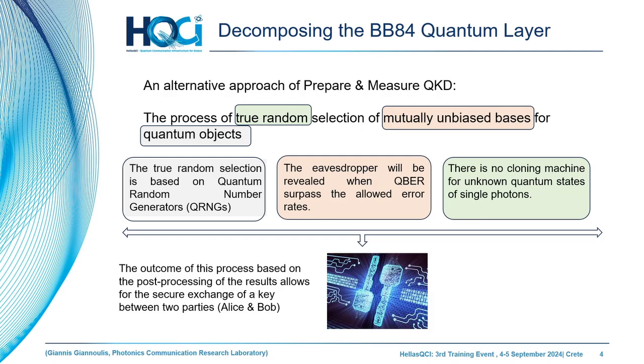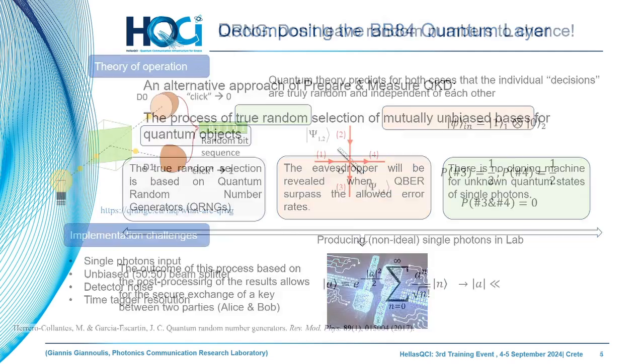The second block, mutually unbiased bases, to create the physical qubits, as we can see later, this very important algebra operation of mutually unbiased bases. And why are we protected in the quantum era? Because we exchange quantum objects, single photons, so the no-cloning theorem applies. No one can copy the unknown quantum state of each photon. So this is the third principle that guarantees the security of the QKD.